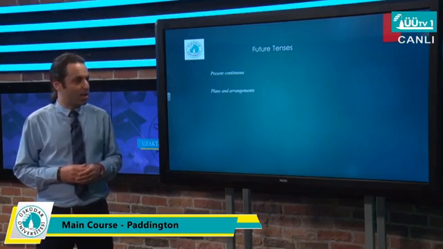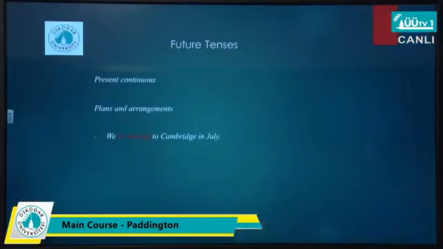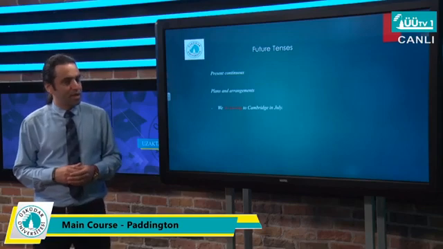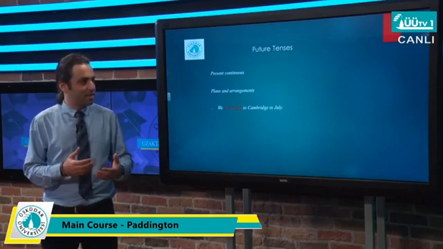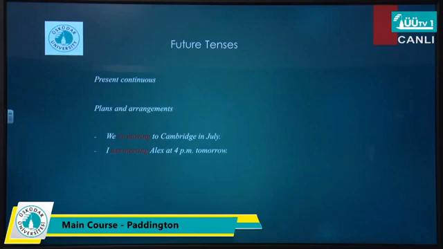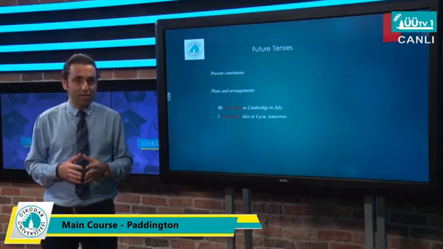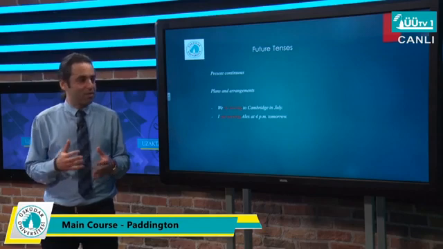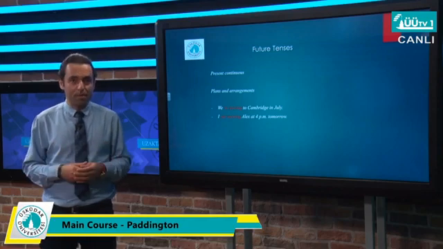These two examples that I brought can make it clear for you how different plan and arrangement might be. The first sentence says, we're moving to Cambridge in July. So it means that they have decided, even made a plan for moving to Cambridge in July. They have booked an apartment, a hotel or even a flight, so they definitely want to move to Cambridge. And the second one, I'm meeting Alex at 4 p.m. tomorrow. As you can see, at the end of the sentence we have 4 p.m. tomorrow. So that's something that has been arranged. And when we're talking about an arrangement, it's better to use present continuous to make it more probable.